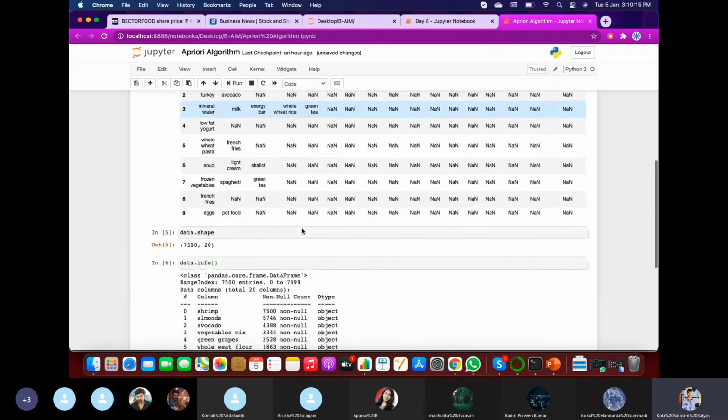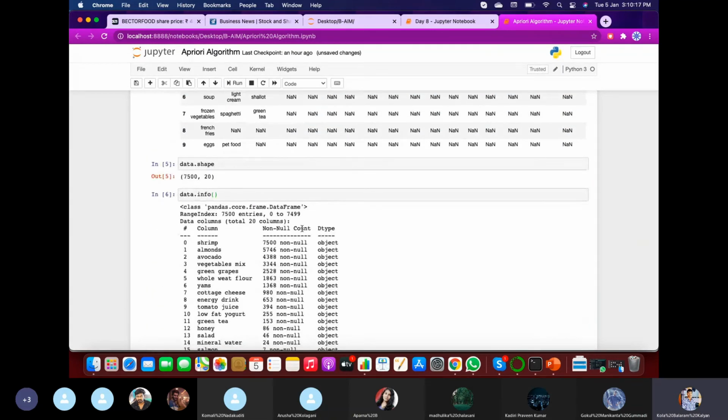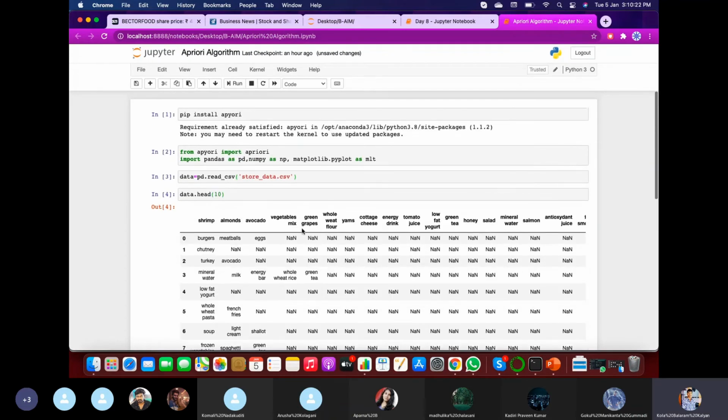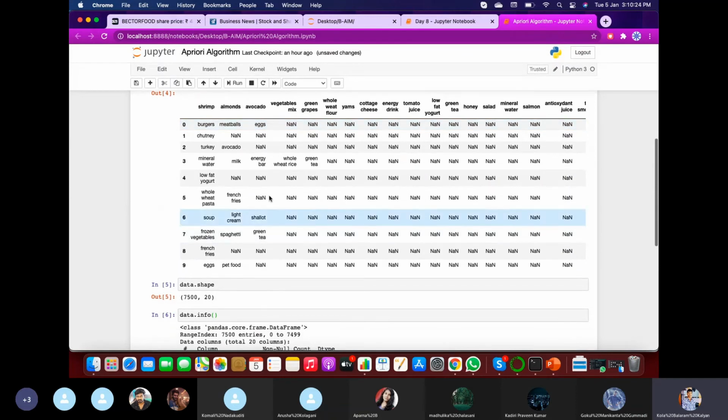Here, we need to perform a certain set of iterative operations by comparing. Let us say if we take burgers, you need to calculate the support of the burgers, then the confidence between the burgers and some meatballs. And if there is any lift, what will the lift be between these? Is it equal to 1, less than 1, or greater than 1? You need to classify like that.